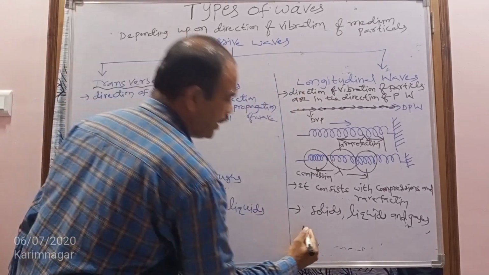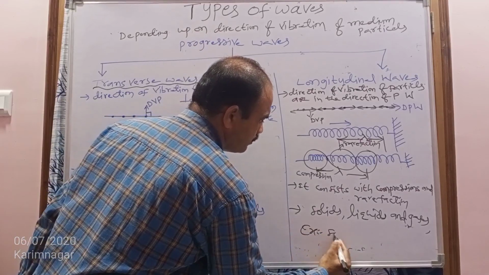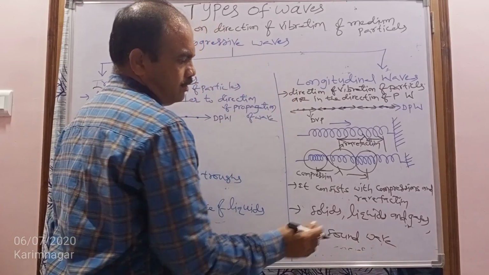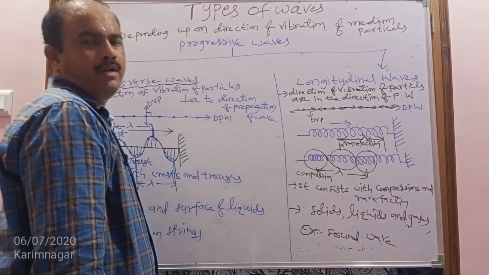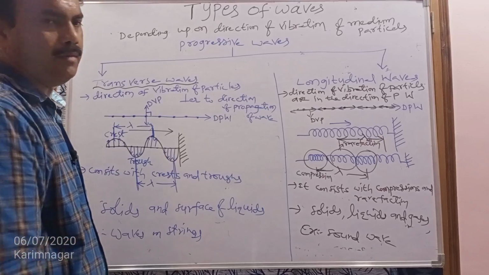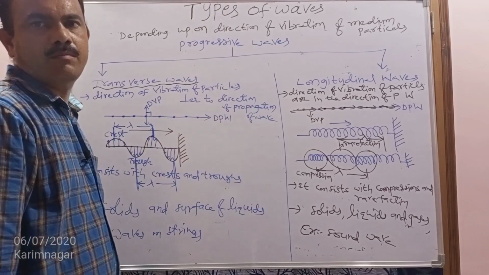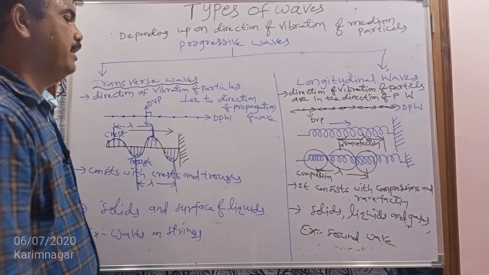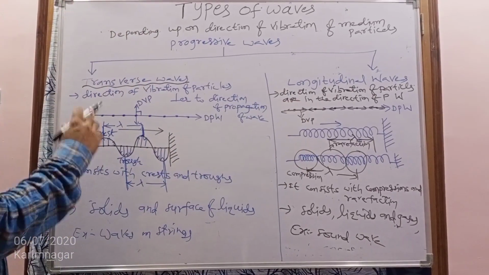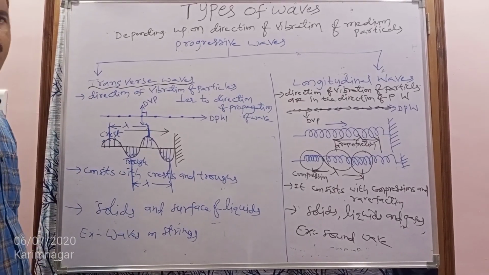The example of a longitudinal wave is the sound wave. To propagate sound, a medium is required. So sound cannot travel from the sun to the earth, because between the sun and the earth there is no medium. So this is the information about transverse waves and longitudinal waves.